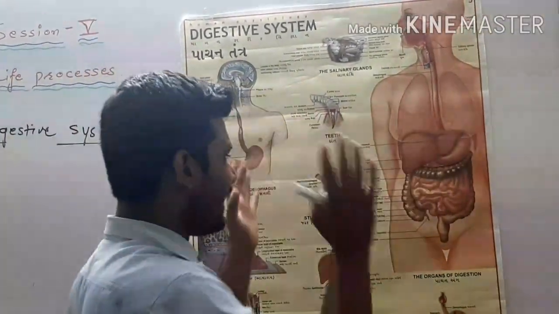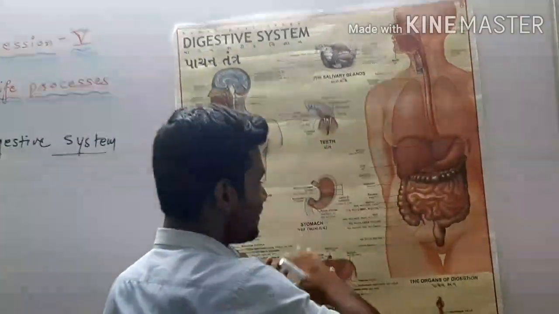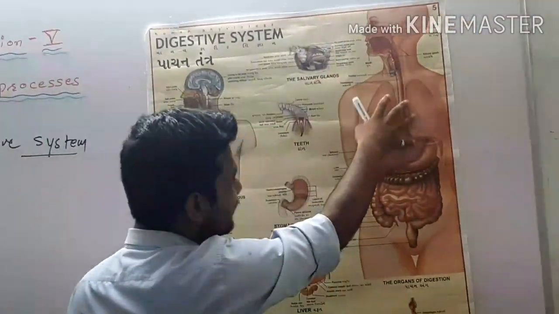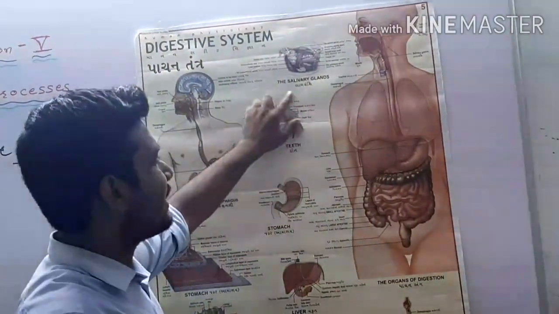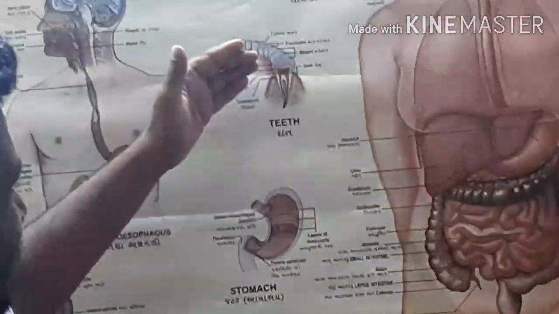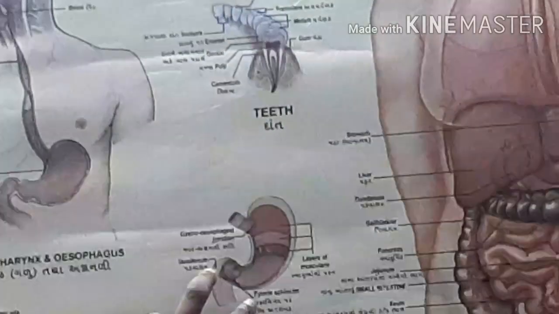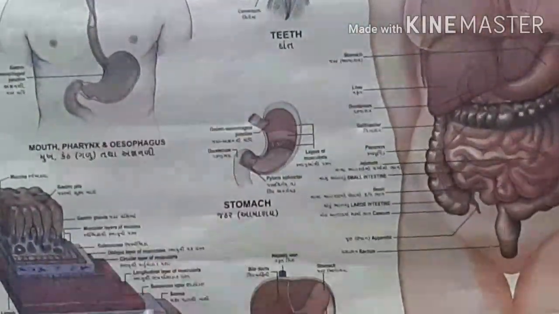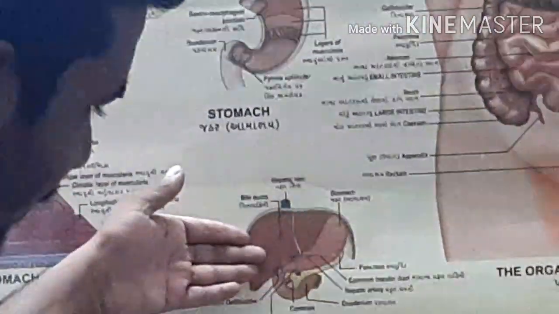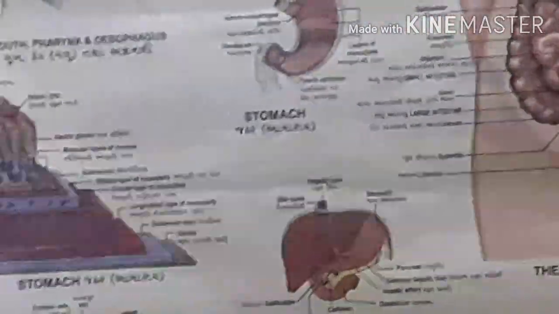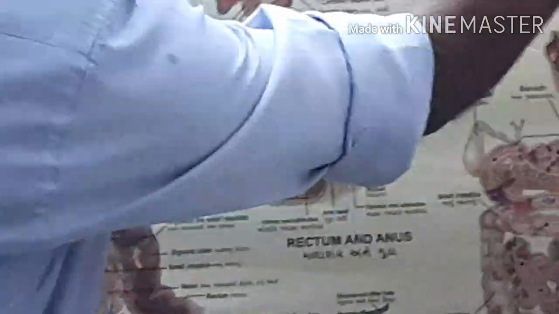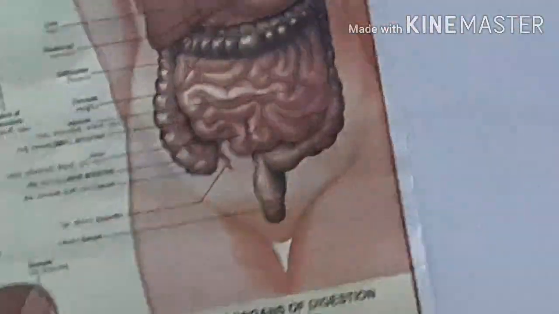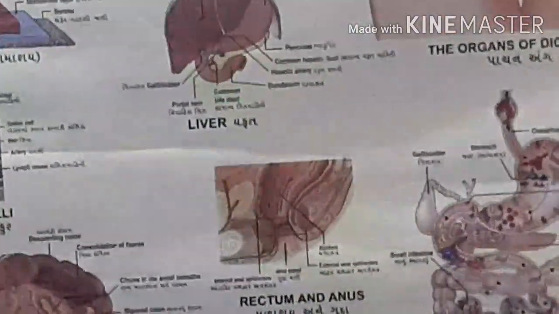So we have just taken a glance at our human digestive system, how it works. Here you can see the picture of teeth is given, here the picture of the stomach is given. We are not going into detail about the layers of the stomach, right? Here we have a picture of the liver, and here will be the anus. By this anus the waste will be thrown out from the body, right? So this way we can understand our digestive system.